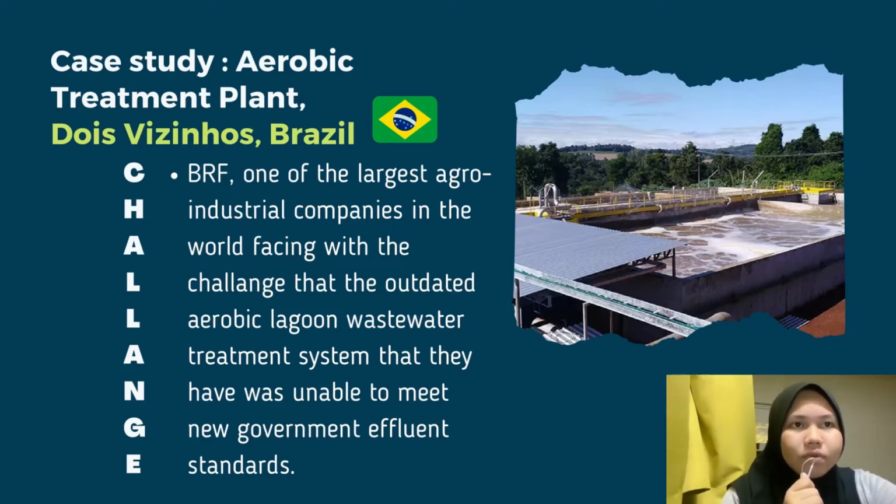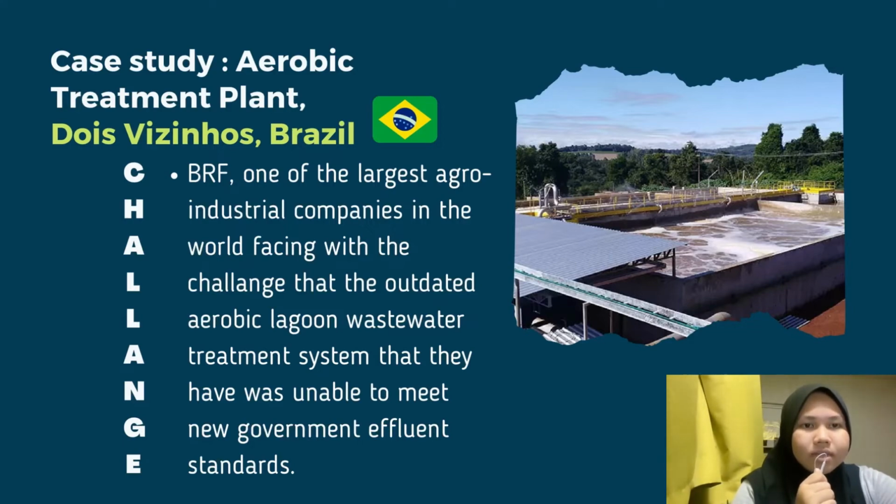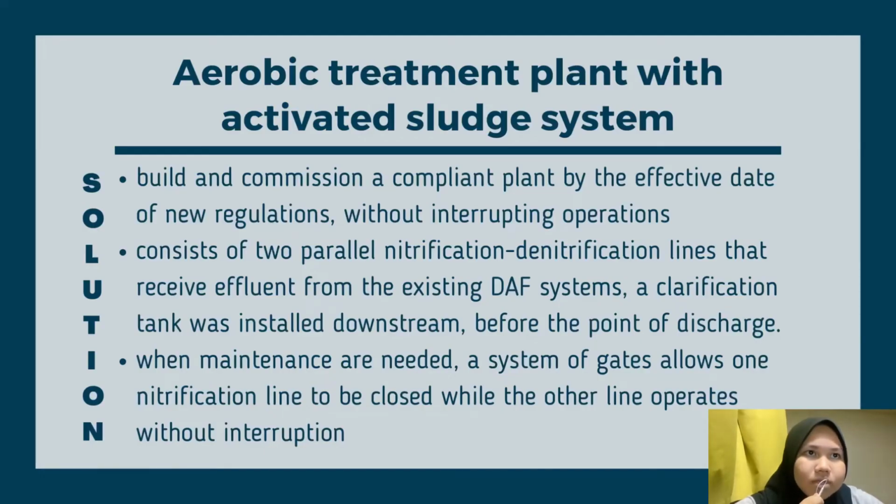BRF, one of the largest agro-industrial companies in the world, was facing the challenge that the outdated aerobic lagoon wastewater treatment system that they had was unable to meet the new government effluent standards, and it had been a big problem for them. They came up with a solution to make an aerobic treatment plant with an activated sludge system. They built and commissioned a compliant plant by the effective date of the new regulations without interrupting their operations.